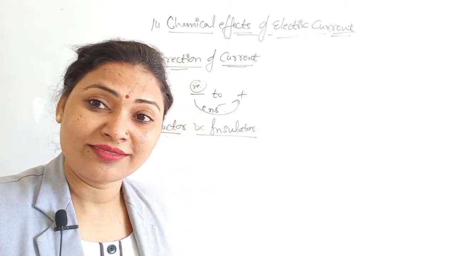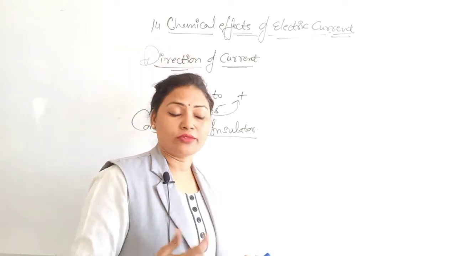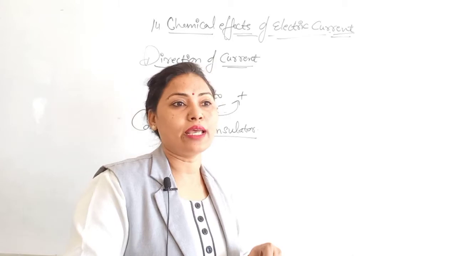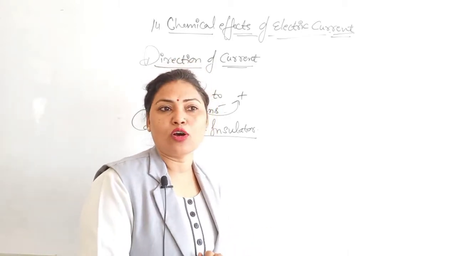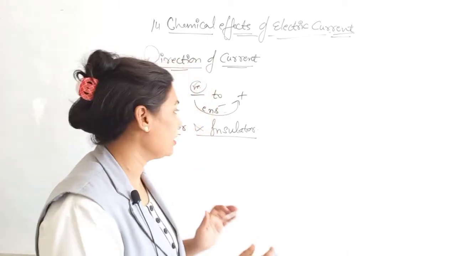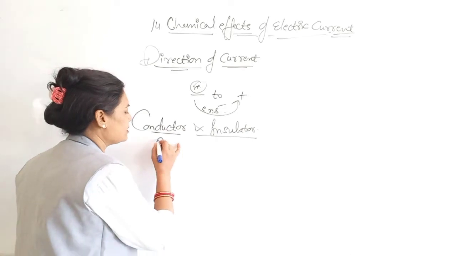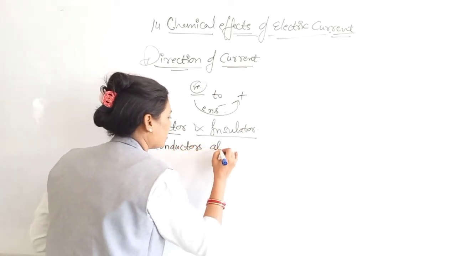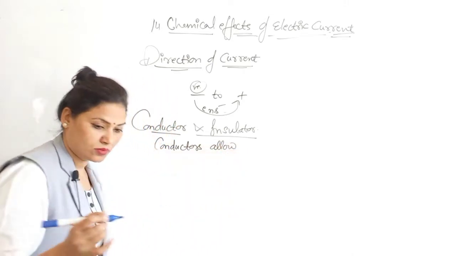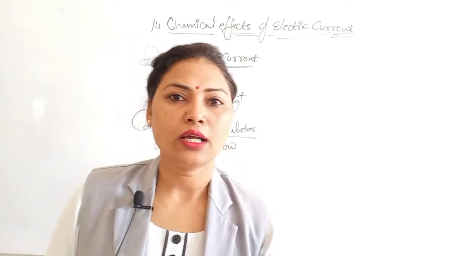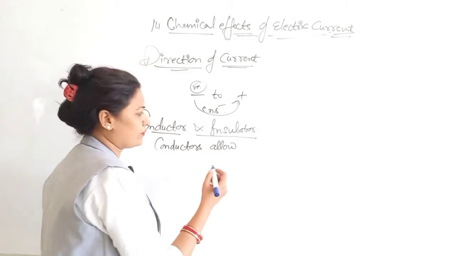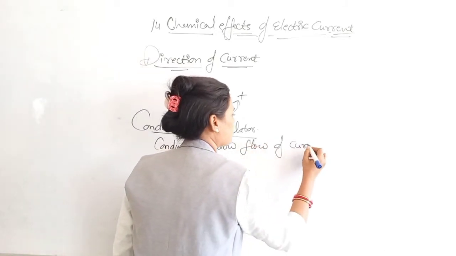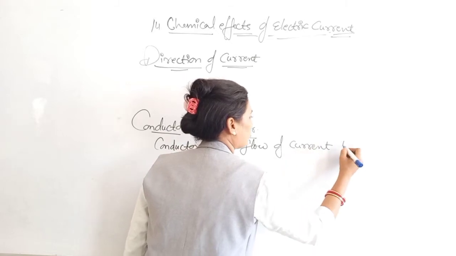Got it? Actually, you can write that conductors allow flow of current through them.